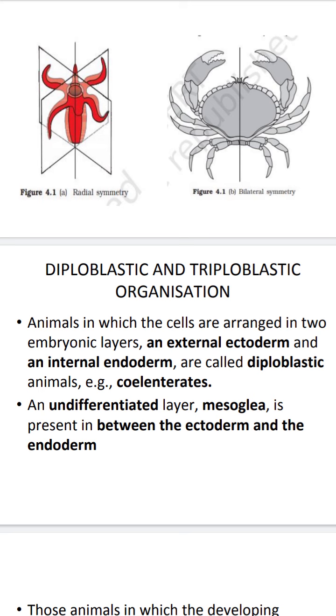Next, an undifferentiated layer, mesoglea, is present between the ectoderm and endoderm. In diploblastic animals, between the ectoderm and endoderm, an undifferentiated layer is present. It is quite different from the ectoderm and endoderm. That layer is called the mesoglea. Examples of diploblastic animals are coelenterates. Here diplo means 2, triplo means 3.